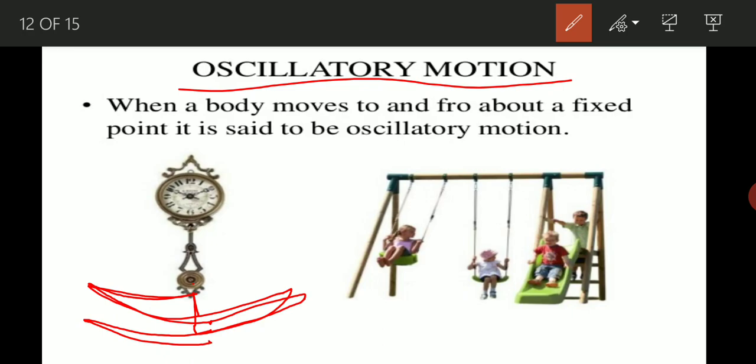So these types of motion on a fixed axis always show the back and forth movement, that's why it is known as oscillatory motion. Clear? Another example you can give is the swing, which also shows back and forth motion. If you have ever ridden on a swing, you can see that it always shows back and forth movement. So objects showing to and fro movement or back and forth movement are said to have oscillatory motion.